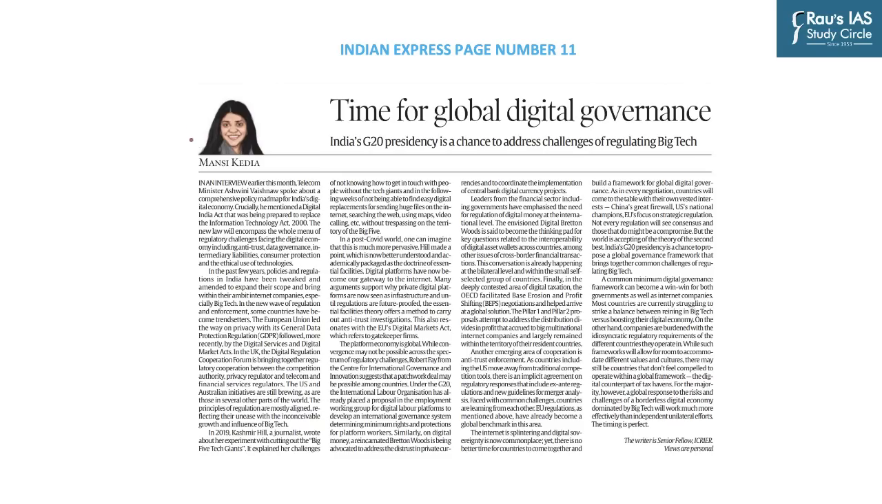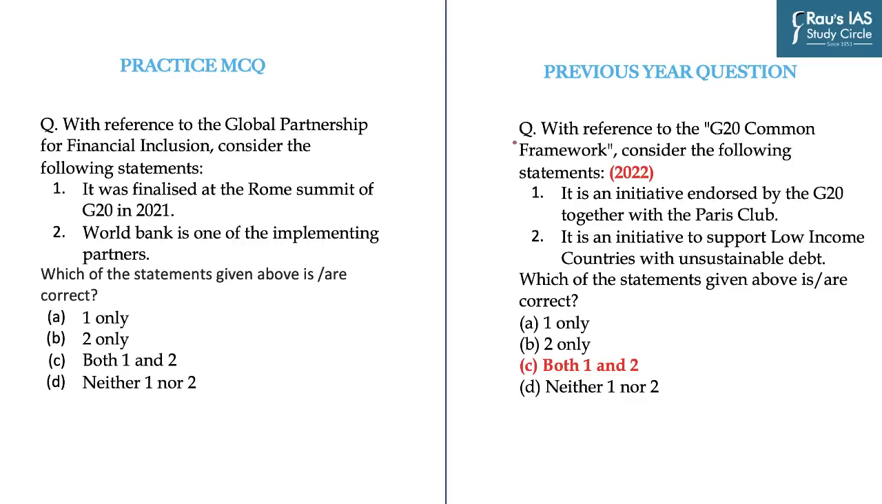The next set of 2 questions have been inspired from an article appearing on page number 11 in Indian Express. Time for global digital governance. India's G20 presidency is a chance to address challenges of regulating big tech. Now, whenever important international groupings like G20, BRICS, SCO appear in the newspaper, membership of these groups is very important and has been tested. But apart from that, what has also been tested is important initiatives taken by these groupings. For example, G20 Common Framework in 2022.